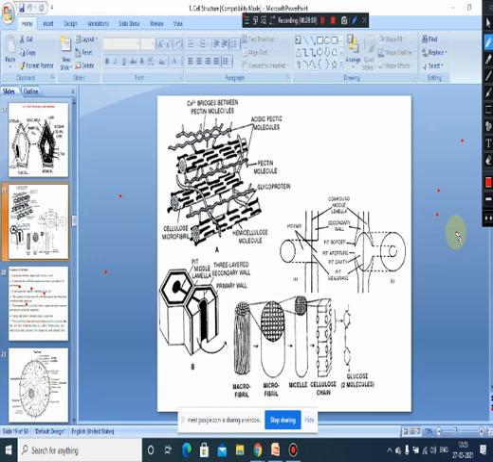And also we can see phycocolloids. That's the water holding substances. These are extracted from the cell wall of marine algae, like algin from brown algae, agar from red algae, and carrageenan from red algae. And these are commercially useful. And you know the value of agar and algin and all. So that is extracted from these algal members, and which is nothing but a cell wall material. So that is the function of a typical cell wall.